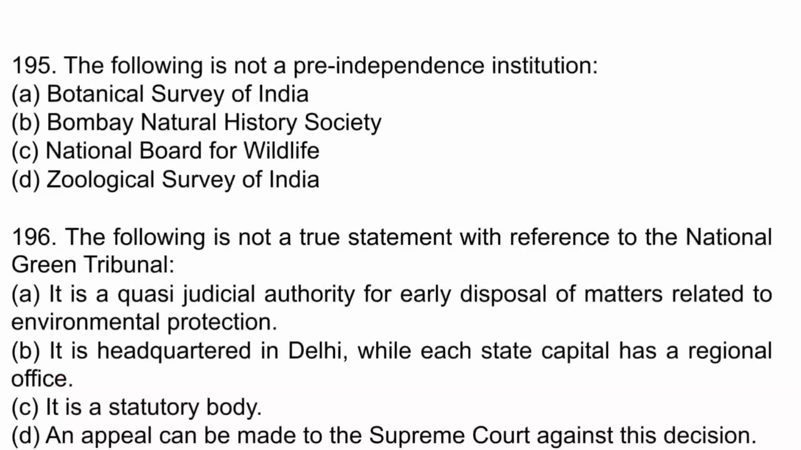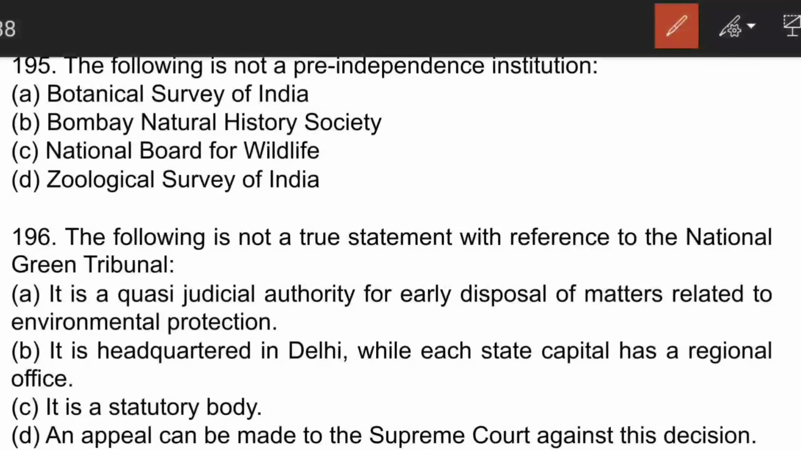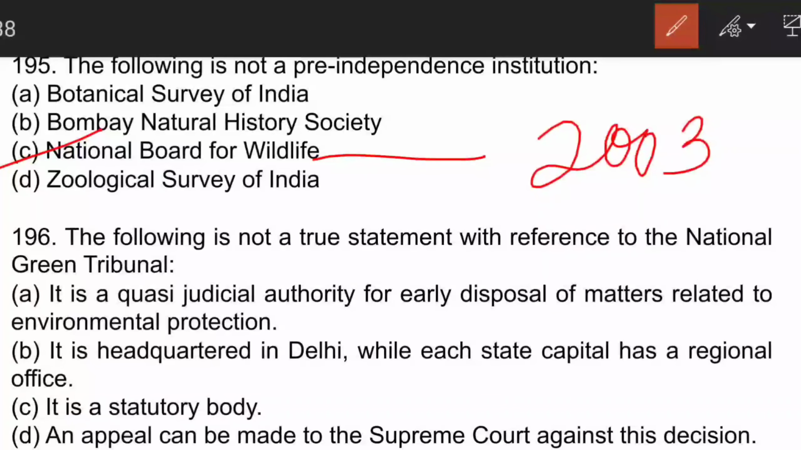The next question is, the following is not a pre-independence institution. Very easy, we have discussed it already. National Wildlife Board was established in the year 2003. Apart from this, all these are pre-independent bodies. So it's very important for us to remember the year also. Botanical Survey of India was established in the year 1890. Bombay Natural History Society was established in the year